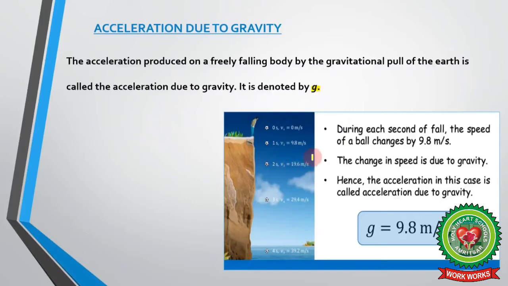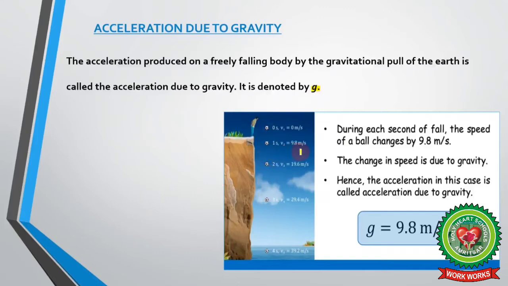It means that after 1 second, one more 9.8 gets added to 9.8 meter per second. Similarly, after 3 seconds, its velocity becomes 29.4 meter per second. Again, after 1 second, 9.8 meter per second is added to 19.6 meter per second. It means that after every second, the velocity of this ball increases by 9.8 meter per second.